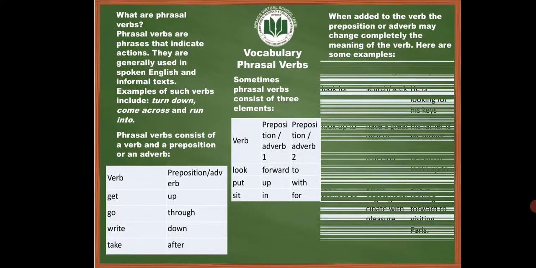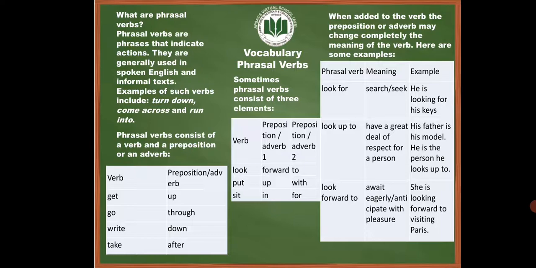Here are some examples. Look for: search or seek. Separately, look and for will have a different meaning, but when they are combined together as a phrasal verb, they mean to search or seek. He is looking for his keys.